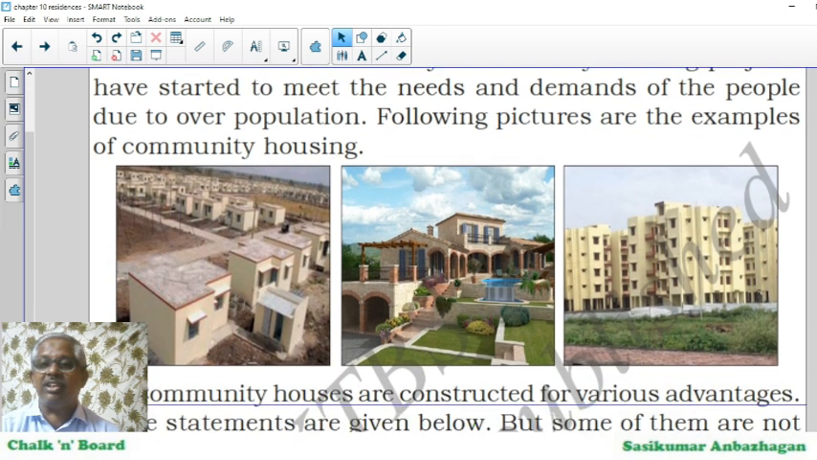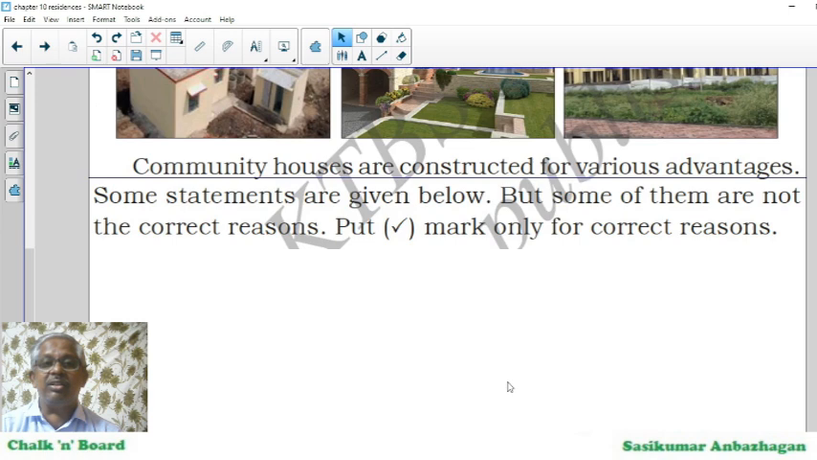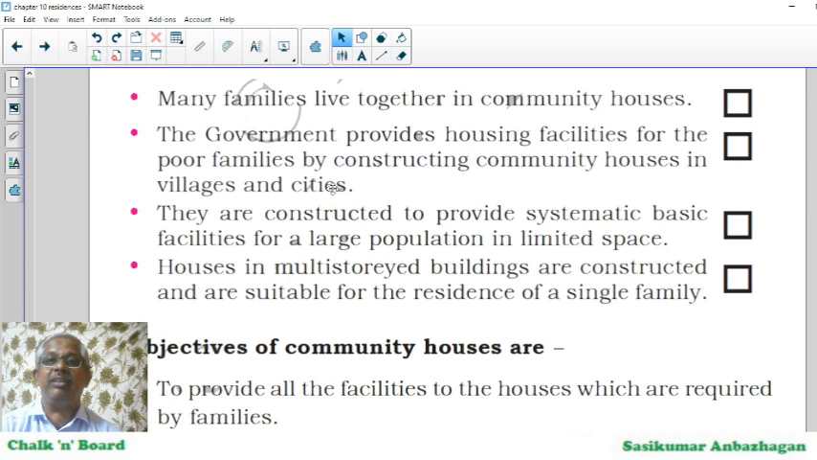Community houses are constructed for various advantages. Some statements are given below, but some of them are not the correct reasons. Put a tick mark for all those correct reasons. Let us go and check here. Let me take a pencil.